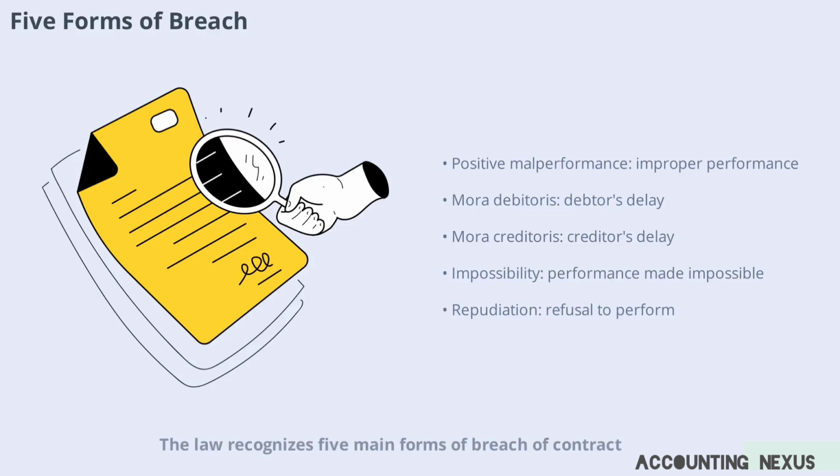Law recognizes five main forms of breach of contract, each with its own characteristics. First, positive malperformance occurs when the debtor does perform, but not as agreed. Think of a painter using the wrong color. Second, delay by the debtor, or mora debitoris, happens when the debtor fails to perform on time without a lawful excuse. Third, delay by the creditor, or mora creditoris, arises when the creditor's lack of cooperation prevents the debtor from performing.